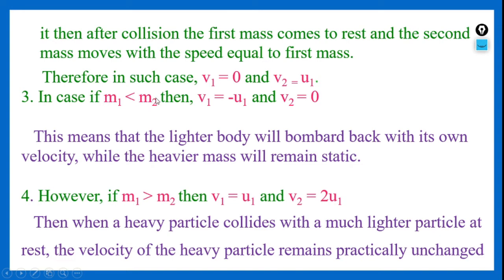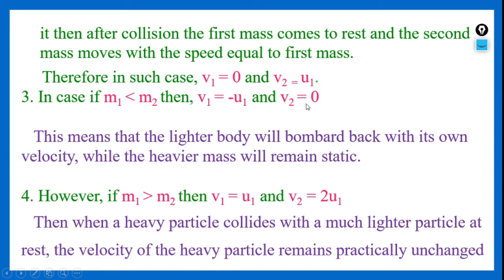After the lighter particle collides with the heavier particle, it retards back with the same velocity that it had before collision, but in the opposite direction. That means it retraces its path back.